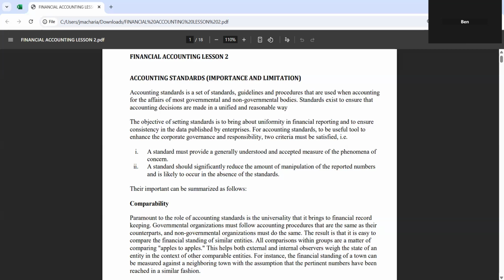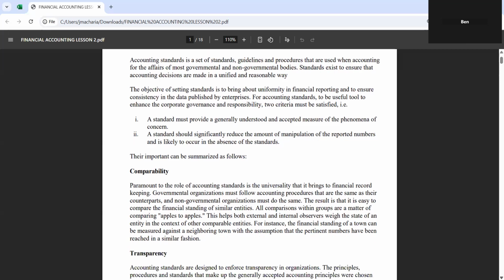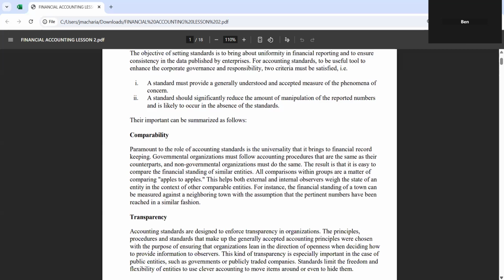Therefore, this standard has several importances, which can be summarized below. One, as said before, standards help us in comparability, comparing how one company is presenting financial information against another. Of paramount importance to the role of accounting standards is the universality that it brings to financial record keeping, so that companies and all organizations are able to present information in a similar way.